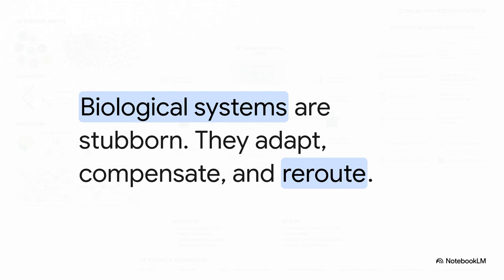They adapt, they compensate, and they reroute. You might use a drug to fix one signal, but it completely destabilizes another. Tumors adapt. Immune responses can wildly overshoot. So our primary job isn't just picking a gene to push, it's figuring out how to carefully guide a complex system toward health while actively minimizing any risk of secondary damage.